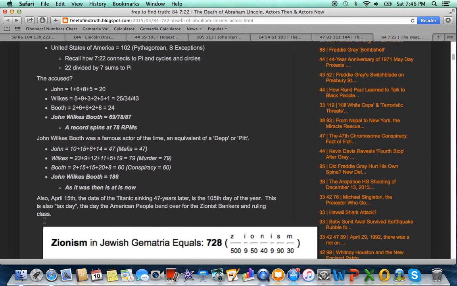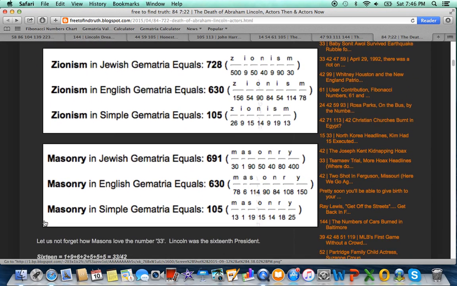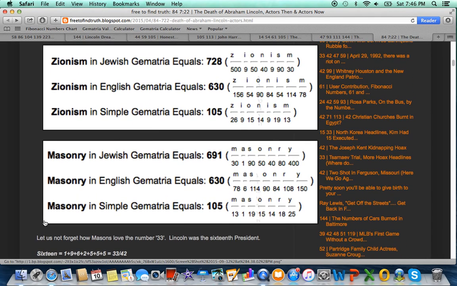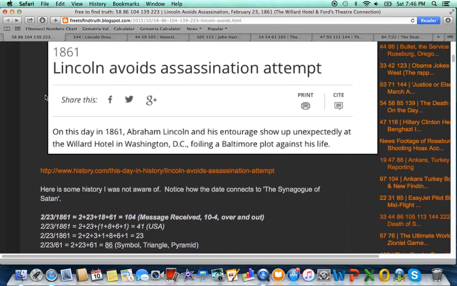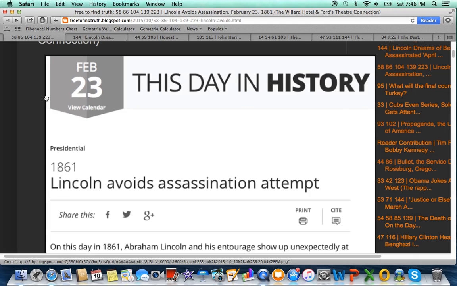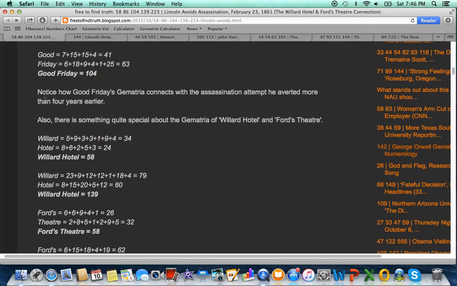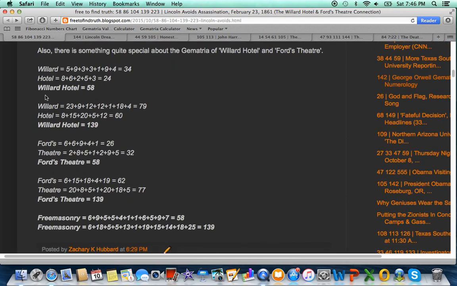So that's pretty much the message, Truth Seeker. I just wanted to show you all the coding behind the death of Lincoln and how it was foreshadowed even from February 23rd, 1861, with the failed assassination attempt. So again, I hope the message is coming through.